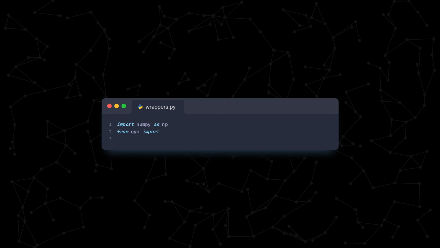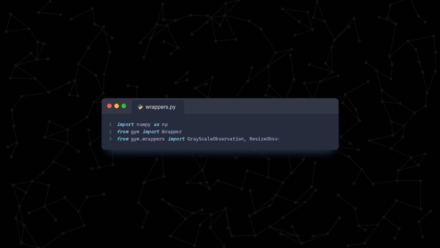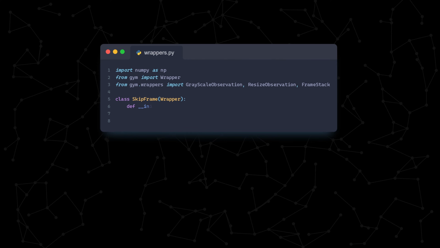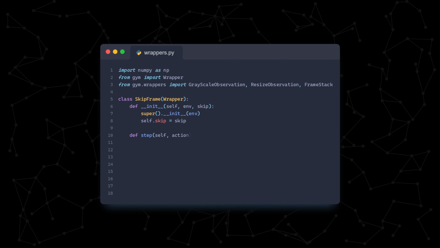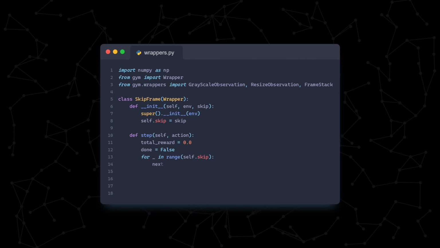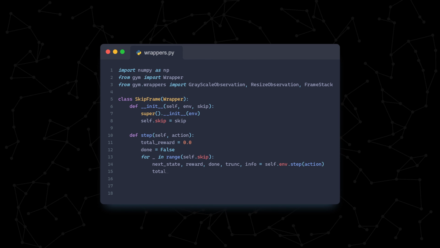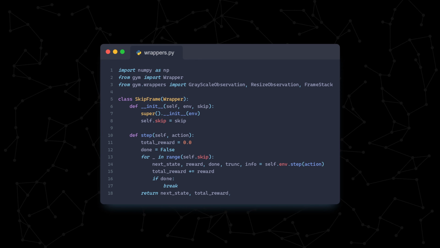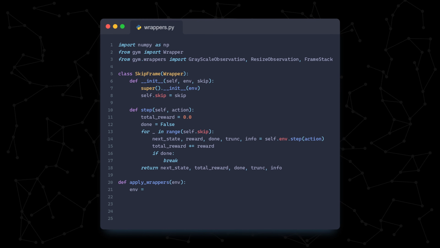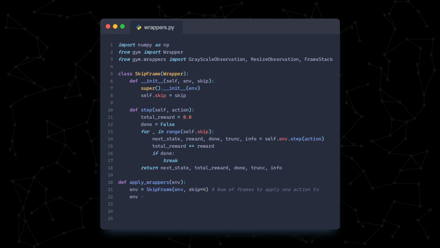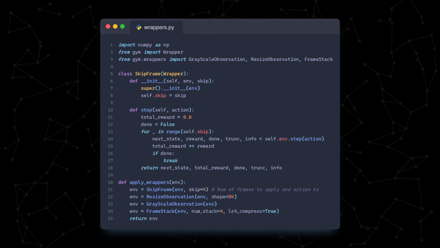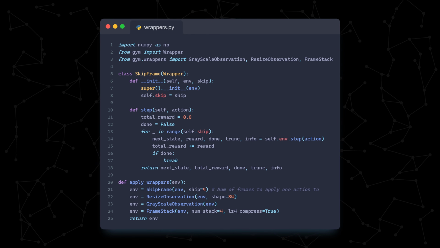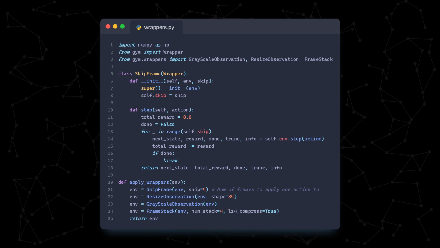The code for the wrappers is pretty straightforward as we're only implementing one of them. We first override the constructor to take the number of frames to skip. Then we override the step function. Whenever step is called, we use the for loop to take skip number of steps, aggregating the rewards. The apply wrappers function applies our wrappers one by one, encapsulating our base environment like the layers of an onion. At the end, it returns our fully wrapped environment object. We'll use this function in our main.py.